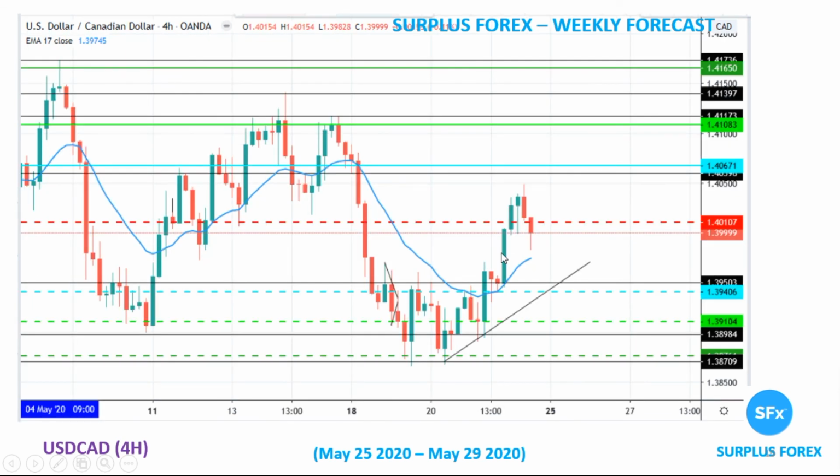On a 4-hour chart, currently it's sitting at 139.99, now 140. From here, if it drops below 139.50, I'll watch for a good test below this uptrend line. Once it makes a test at 139.40, I'll make my entry here, with the first target 139.10 and second target 138.70. That's on the reverse side if it starts falling, but I expect it to rise, for I'm bullish on USD for the upcoming week.